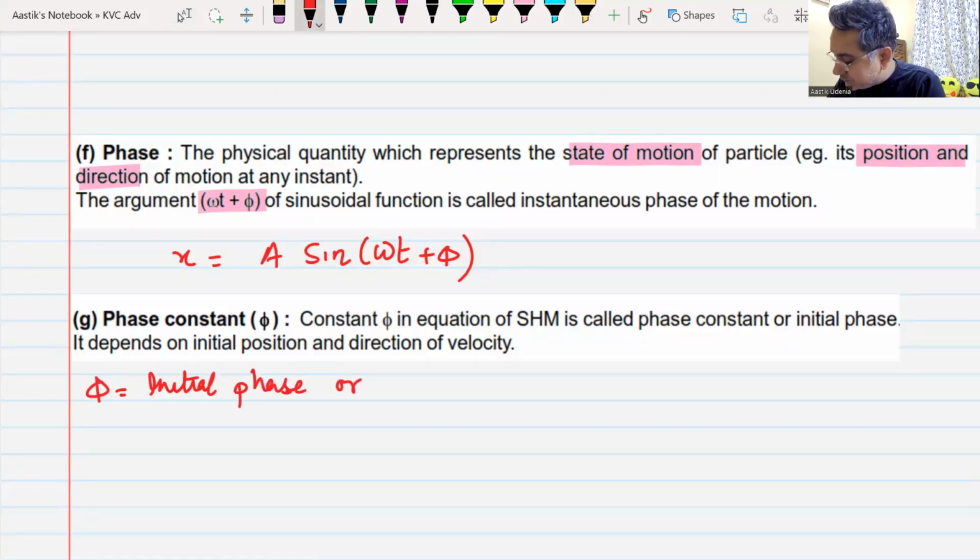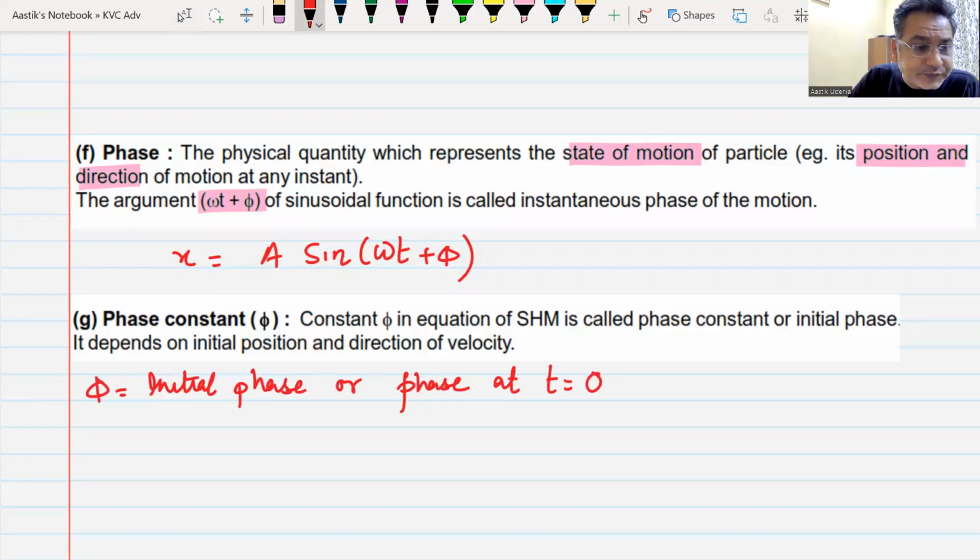Or I can say this is the phase of the particle at time t is equal to 0 seconds. At time t equal to 0 seconds, the phase of the particle is known as the initial phase. I hope you understand what I'm saying here. Yes or no?